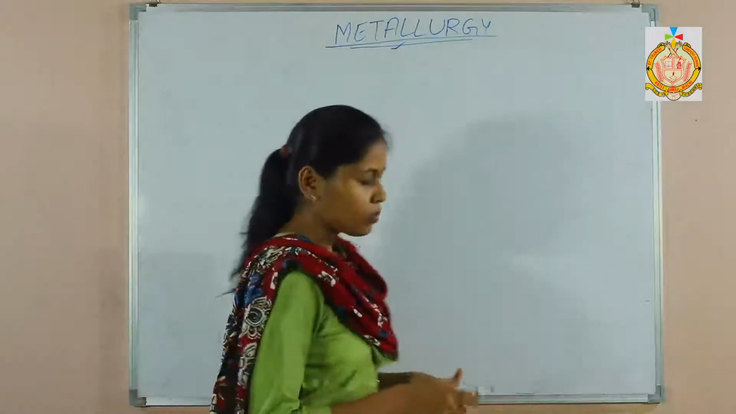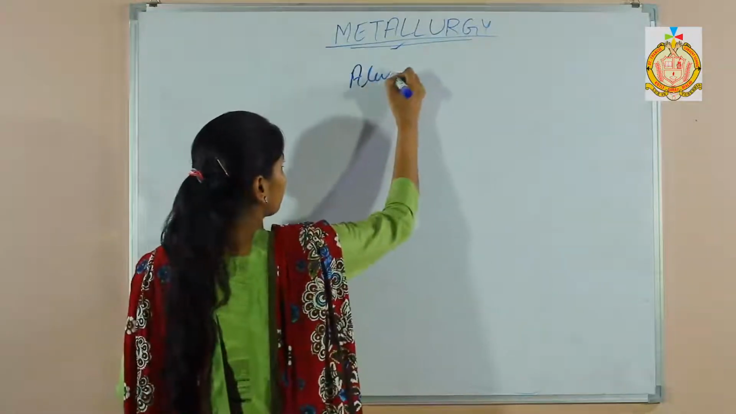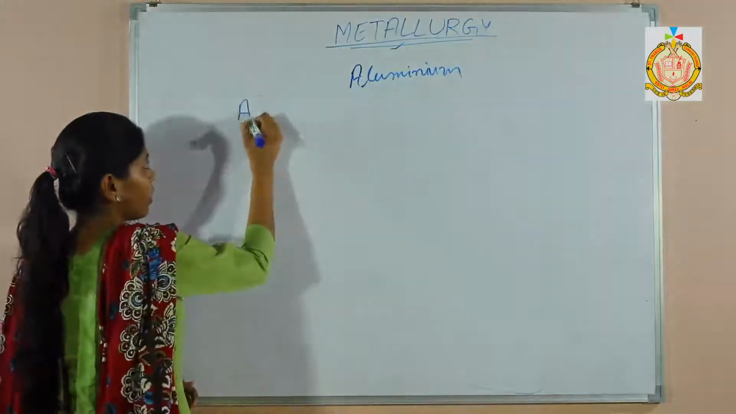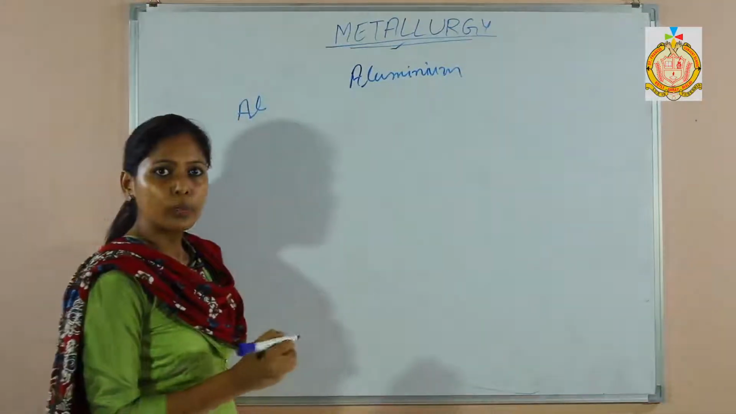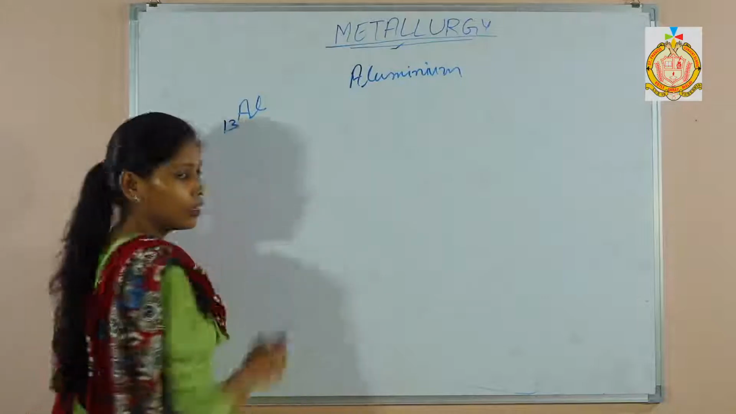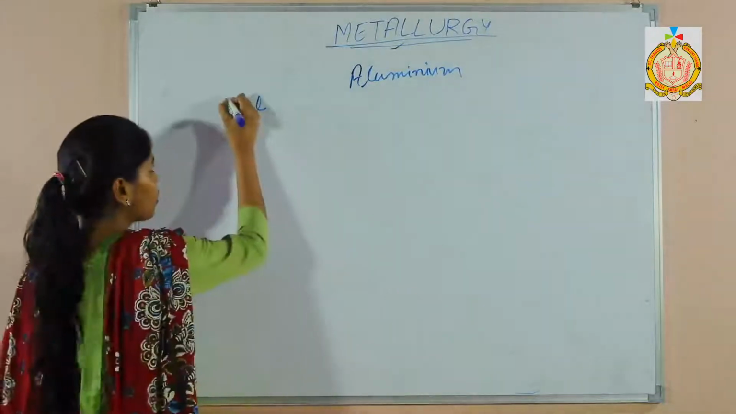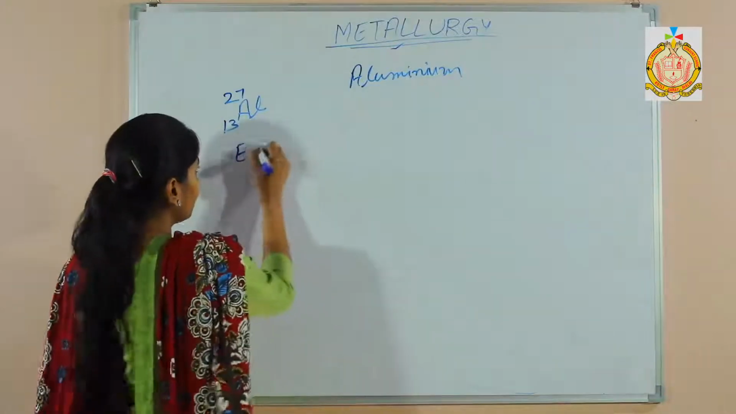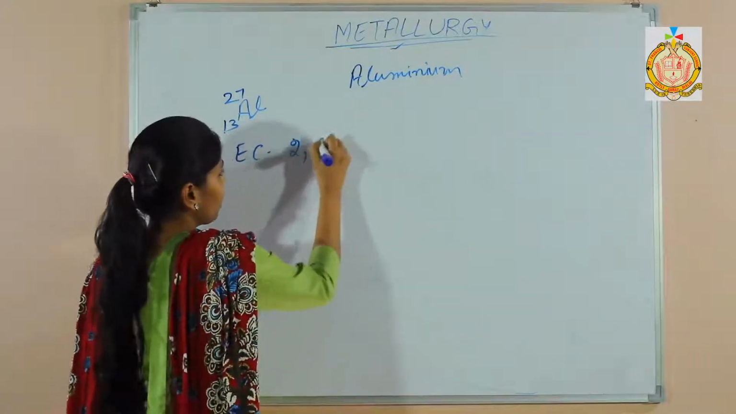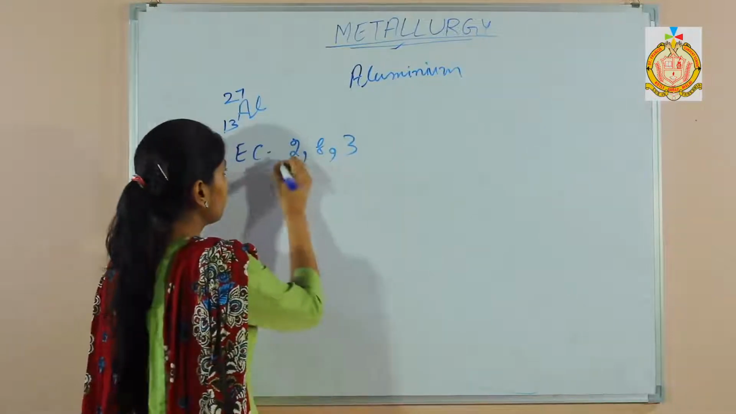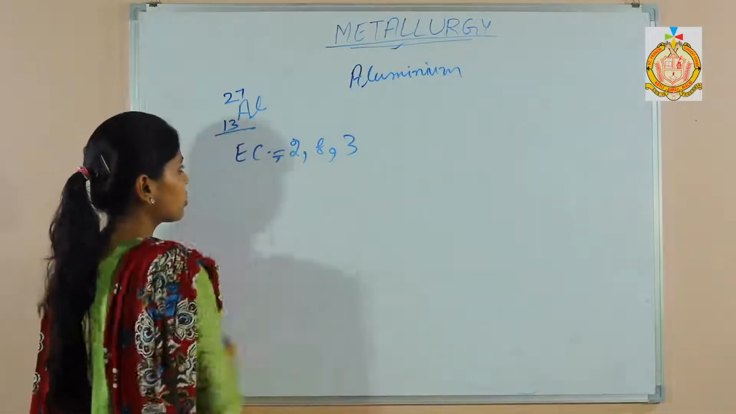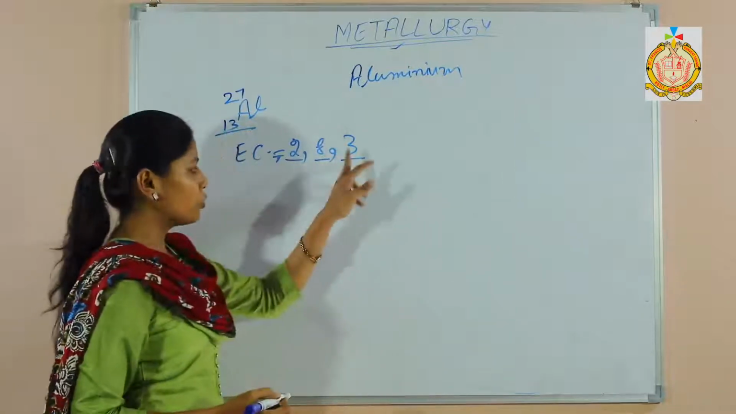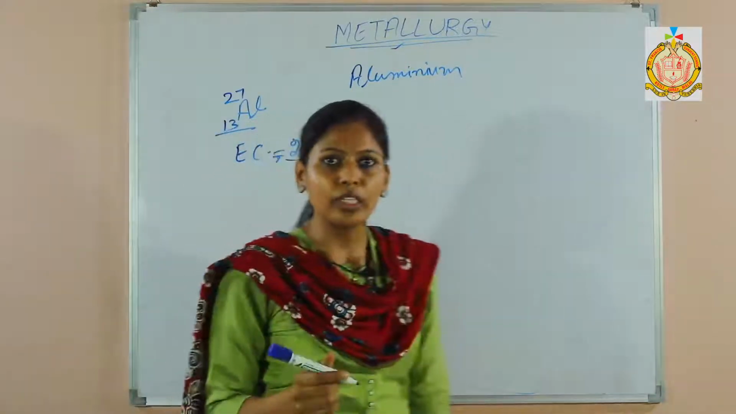Aluminium. What is the symbol of aluminium? The symbol of aluminium is Al. Its atomic number is 13. Its mass number is 27. Electronic configuration is 2, 8, 3. As you know, atomic number is 13: 2 plus 8, 10 plus 3, 13. So that is the electronic configuration.